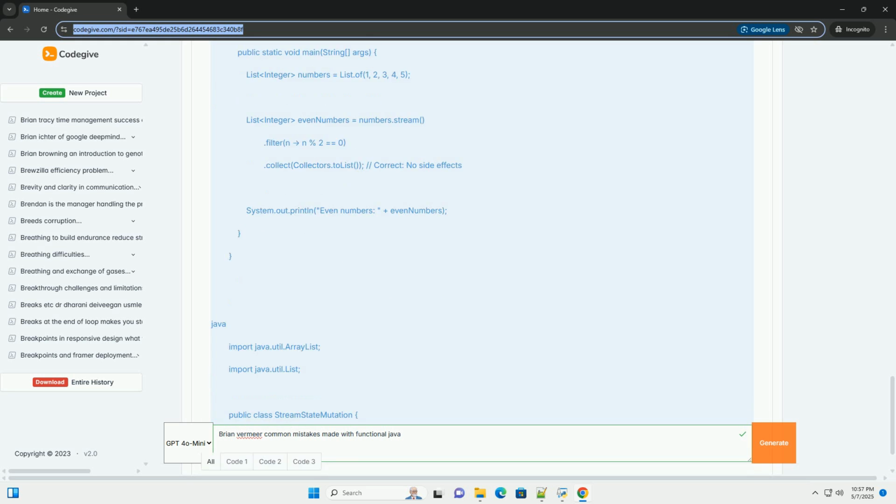Summary and conclusion. Functional programming in Java offers numerous benefits, including improved code readability, testability, and maintainability. However, it's crucial to understand the underlying principles and avoid common mistakes. By following the advice outlined above, inspired by Brian Vermeer's teachings, you can write more effective and robust functional code